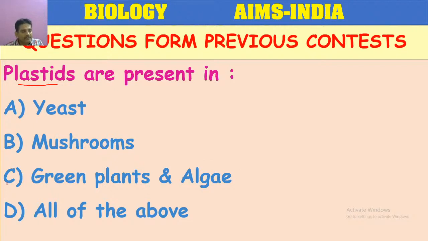C is the correct answer. Green plants and algae, they possess plastids. Main plastids, chloroplasts are present. And yeast and mushroom, there are no plastids. Though they belong to plant kingdom, they undergo saprophytic nutrition because of absence of these plastids only.